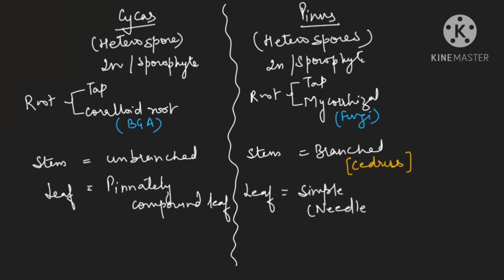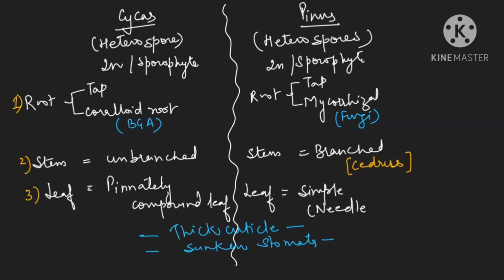Leaves will show xerophytic adaptations because these plants are present in extreme conditions. So the leaf will show a thick cuticle. I'm writing it in both ways, means it is applicable to both. Thick cuticle, and they will have sunken stomata. Is it clear? So this is the difference with respect to the vegetative characters, means root modification, how is the stem and how is the leaf of the cycas and pinus. Two case studies we are discussing.